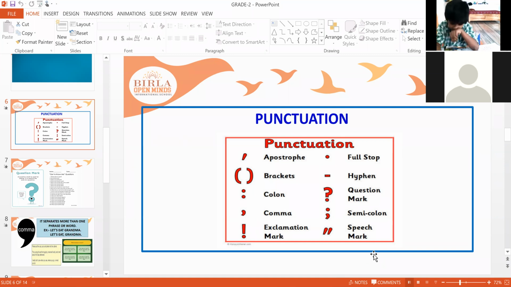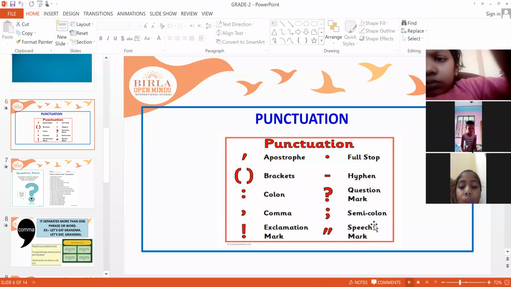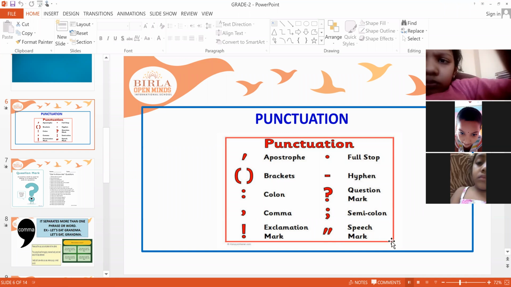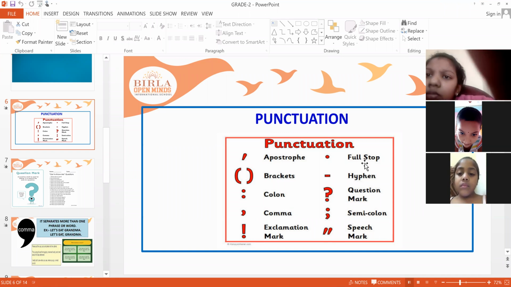So this is apostrophe, brackets, colon, comma, exclamation mark, full stop, hyphen, question mark, semicolon, double inverted commas also you can call. So these are the few punctuations.